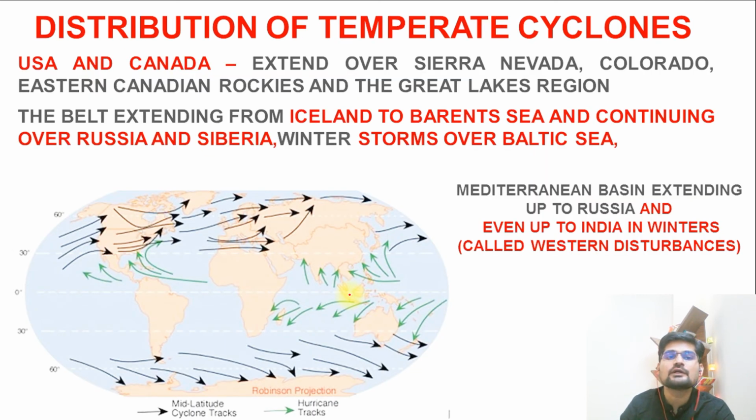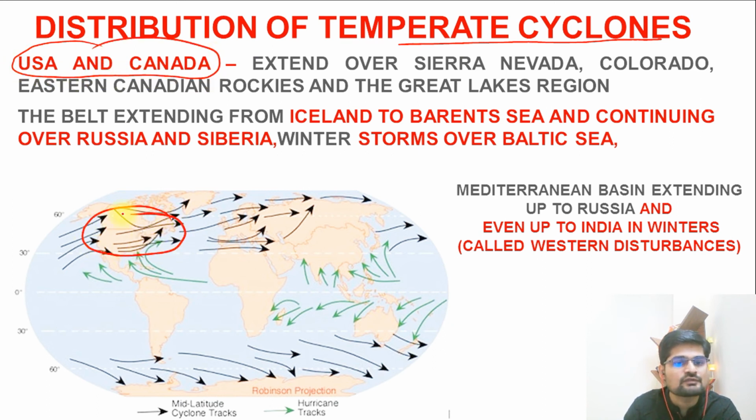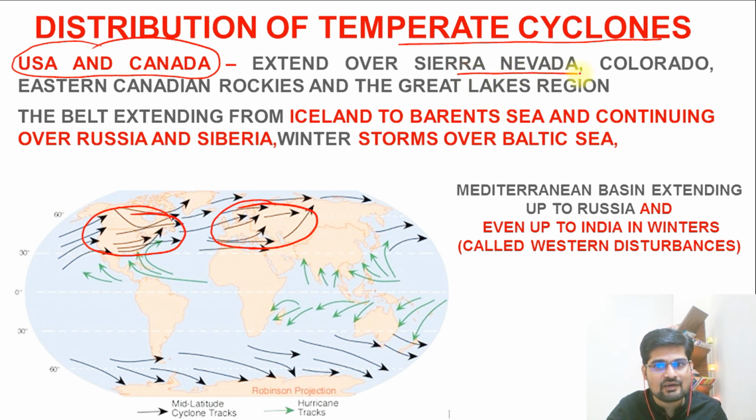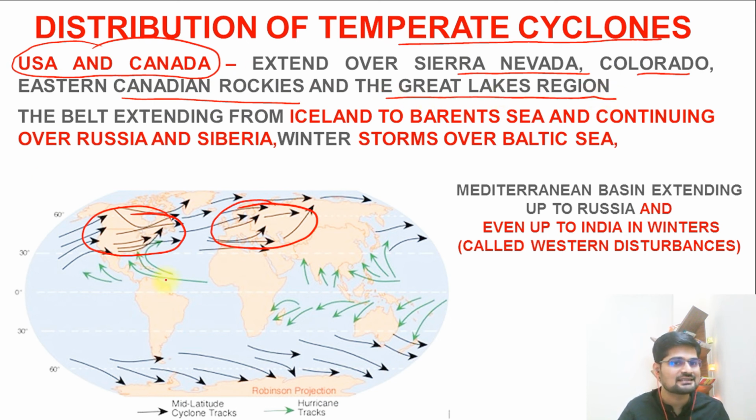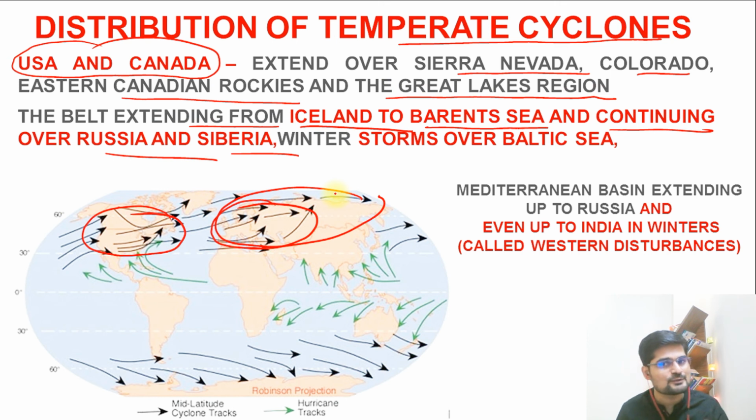And lastly, if we look into the distribution of temperate cyclones, we know that the United States and Canada have the maximum of this kind of cyclone. Then also this portion of Europe that you see, Western Europe, has more of these cyclones in terms of land area. It extends over the Sierra Nevada, Colorado, the Eastern Canadian Rockies, and the Great Lakes region in the United States and Canada. Then you have the belt extension from Iceland to the Barents Sea and continuing over Russia and Siberia. So remember this entire belt. This is also impacted with winter storms over the Baltic Sea, as we know.